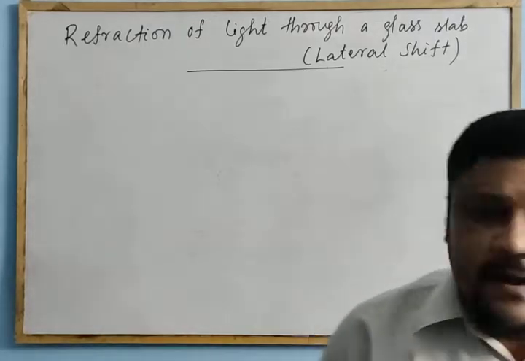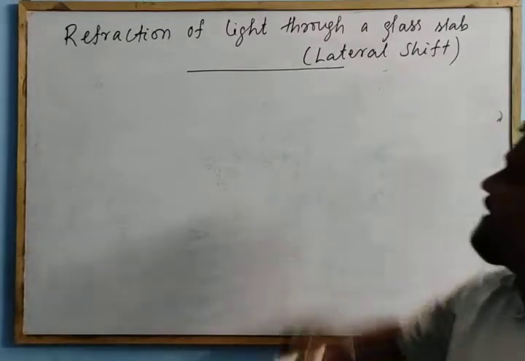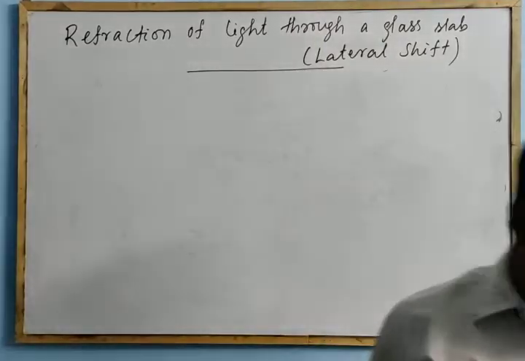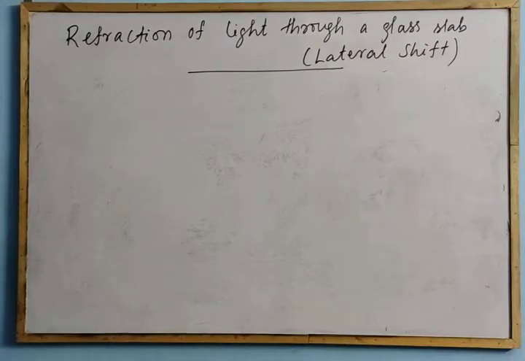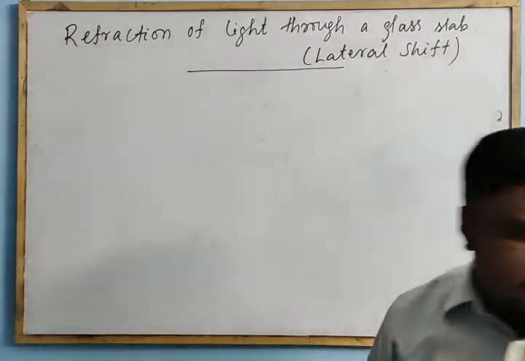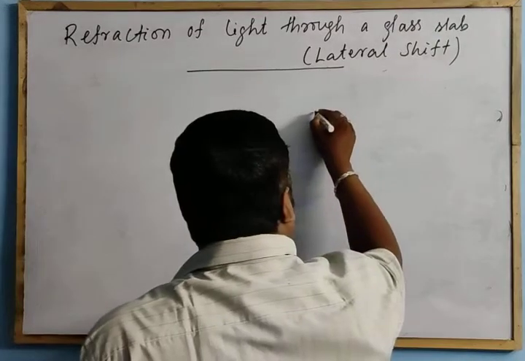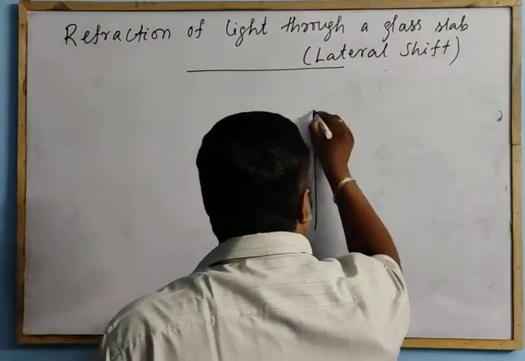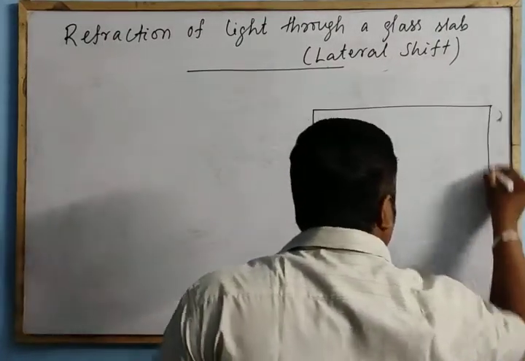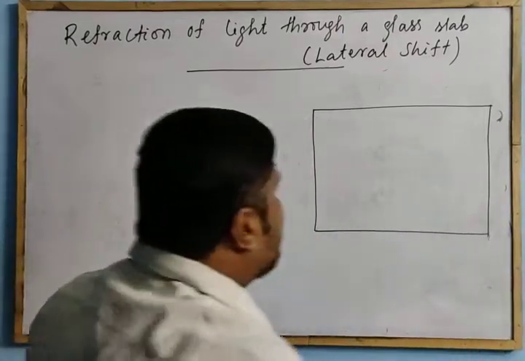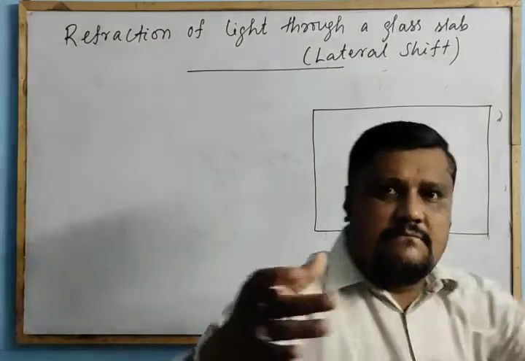That we have derived. Next, the important thing is the refraction of light through a glass slab. Here we will find how the refraction occurs through a glass slab. In this section, let us consider a glass slab. Let me draw the ray diagram. So let us consider a rectangular glass slab.